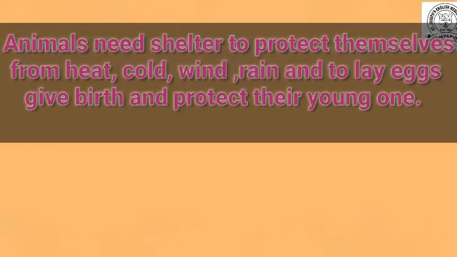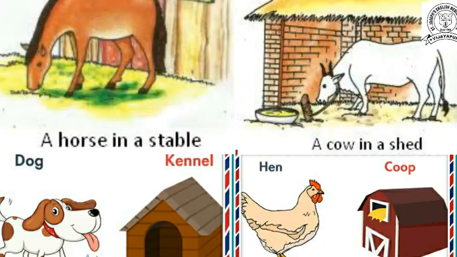First of all, domestic animals like a dog live in a kennel. Where does a hen live? It lives in a coop. And a horse lives in a stable. And a cow lives in a shed. These are all man-made shelters where these domestic animals can live.